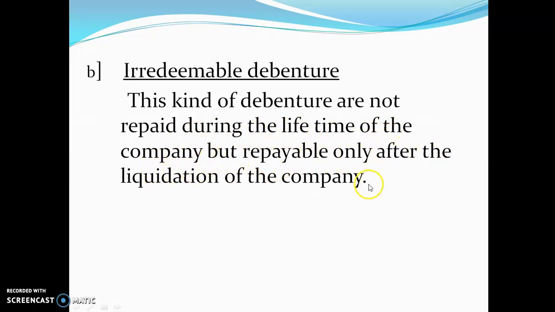Capital is repaid only at the time of or after liquidation, when the company is going to close down. So in an irredeemable debenture, the capital is not paid back during the lifetime of the company. It is only after liquidation, after the closing of the company, that the capital is repaid.